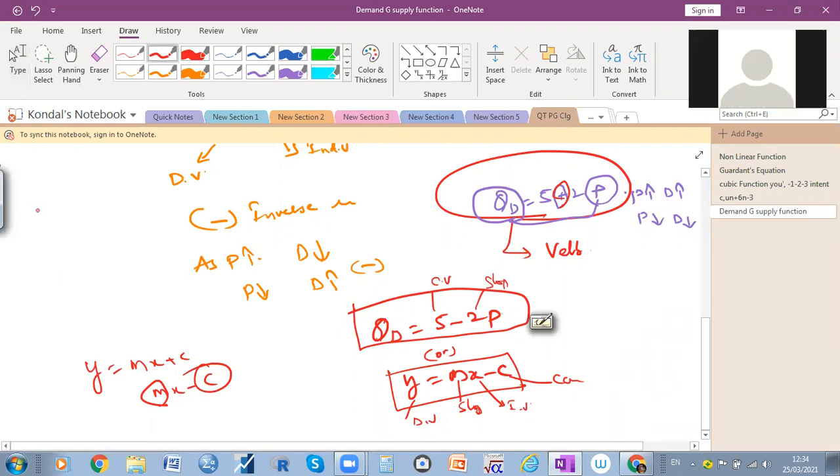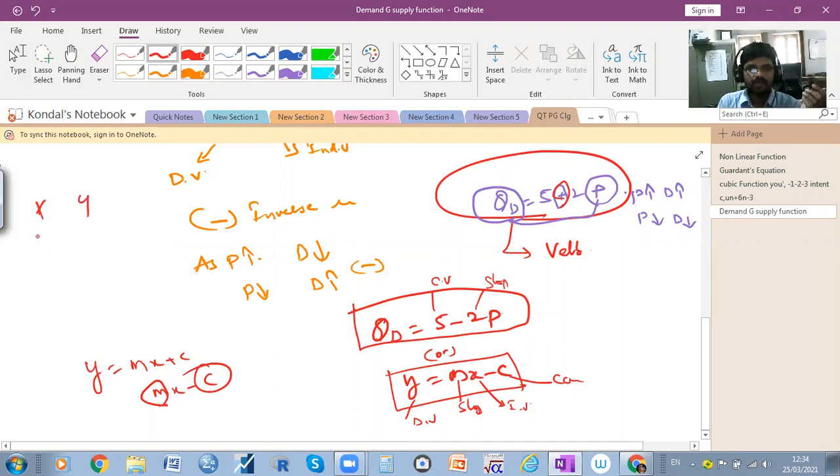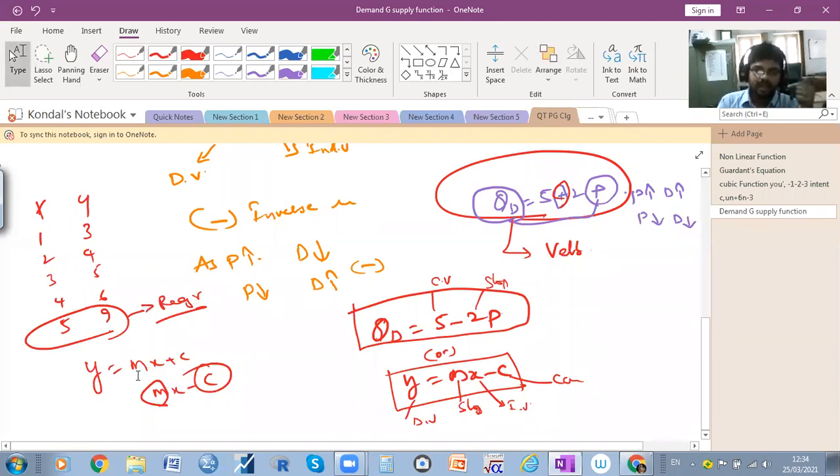For example, see here x value and y value. For example, if you have the values 1, 2, 3, 4, 5 and 3, 4, 5, 6, then when x is equal to 5, how much is the y value? So on the basis of this, we need to run the regression line, that is the regression model. On the basis of regression only, we will get the a and b value, or the c and m value.